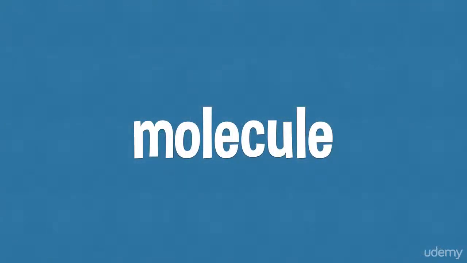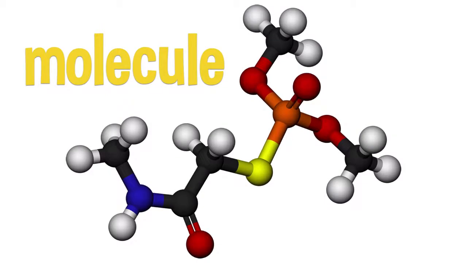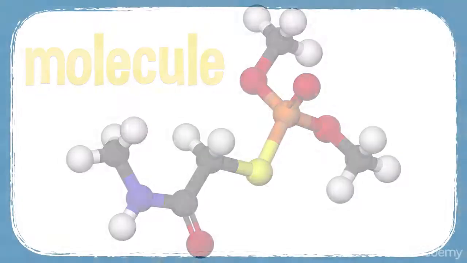And then next, molecule. Molecule. A molecule is the smallest amount of a chemical substance which can exist by itself. So an atom can't exist by itself, but a molecule can. At least when we're talking about matter, about substances. Here's a diagram of a molecule. Lots of atoms joined together.